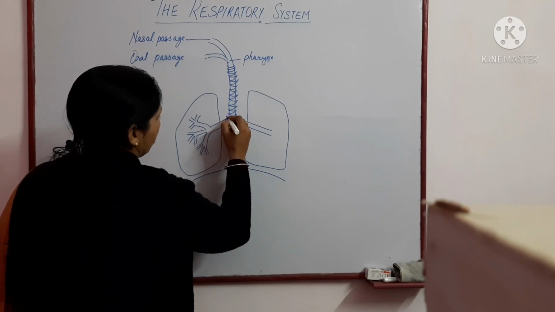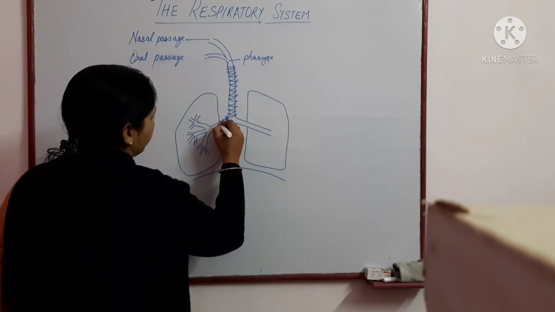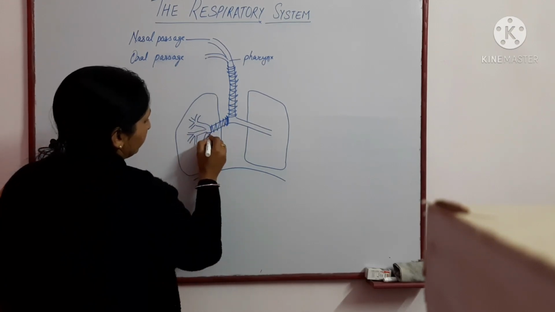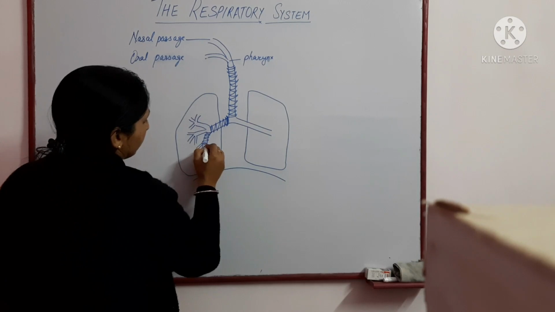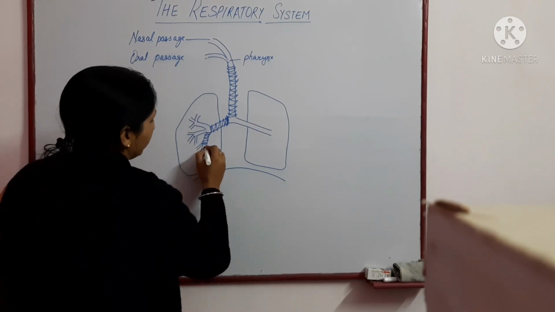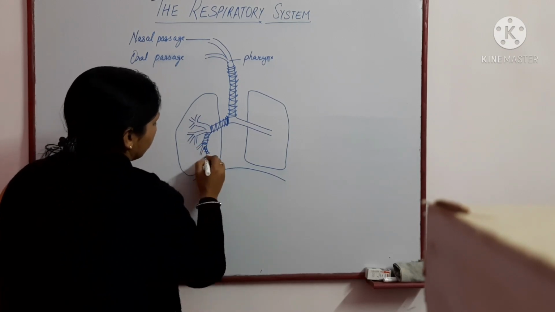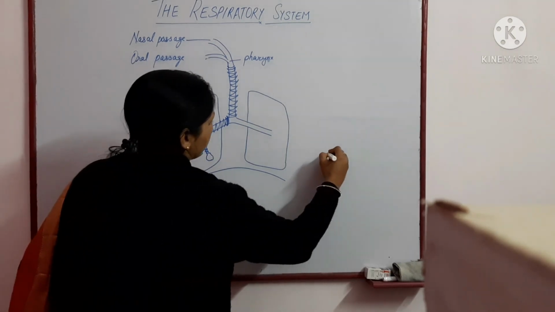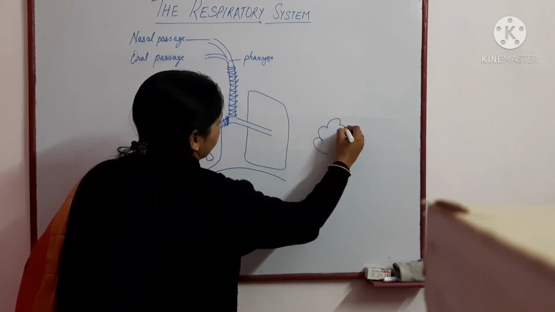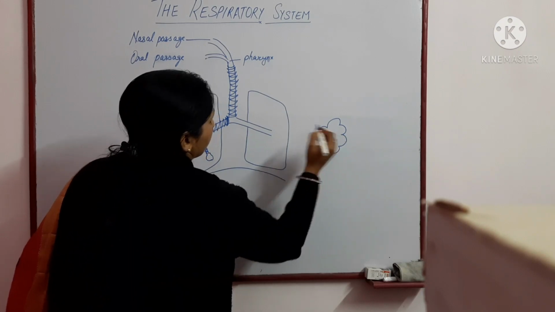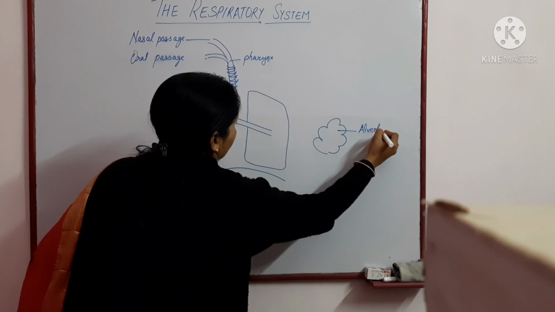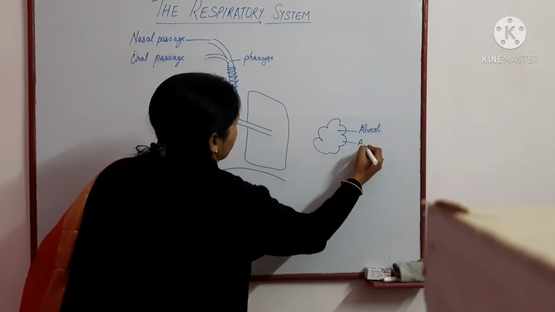This is termed as bronchi. Now these bronchi get further divided into segments, and those are bronchioles, which end up in a balloon-shaped structure. These are termed as alveoli, and these are the alveolar sacs.